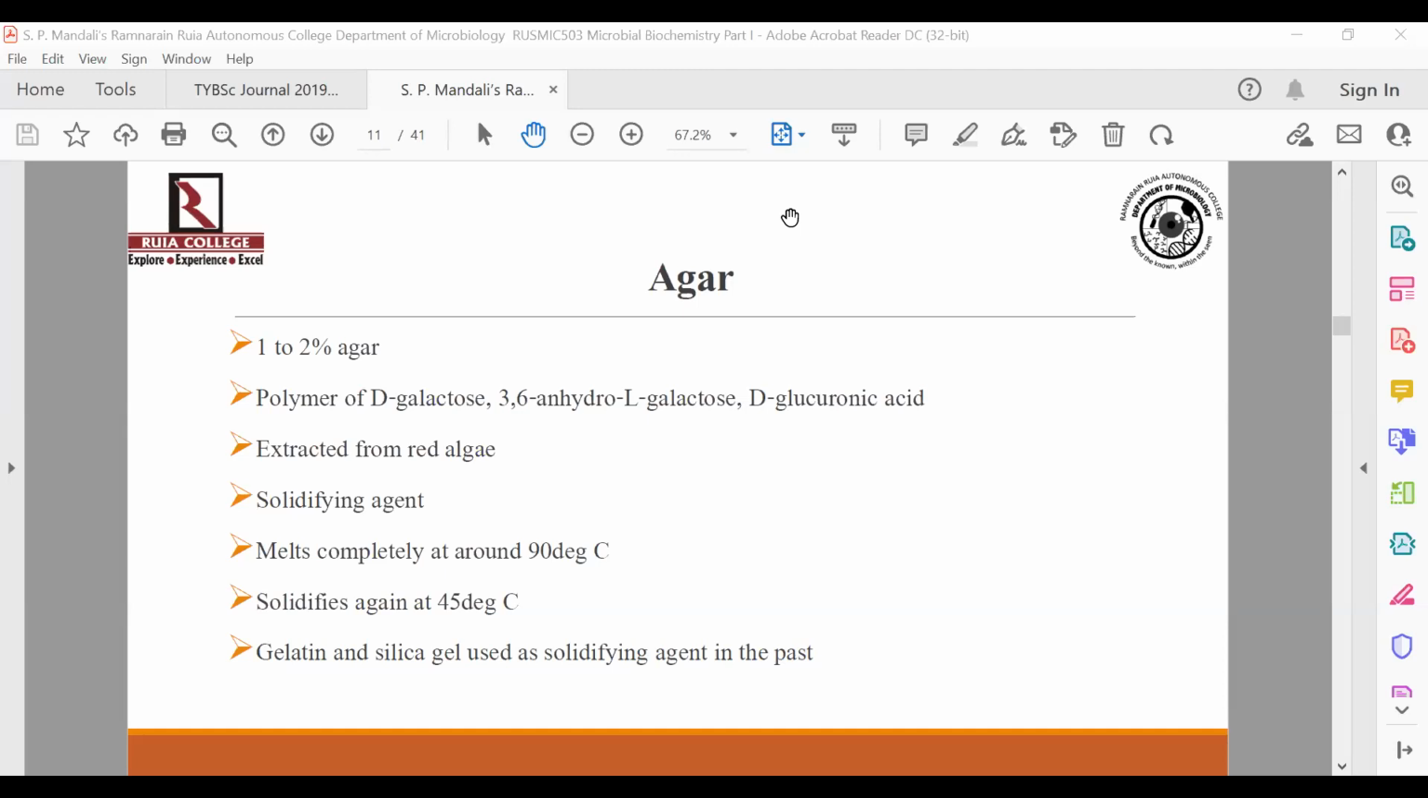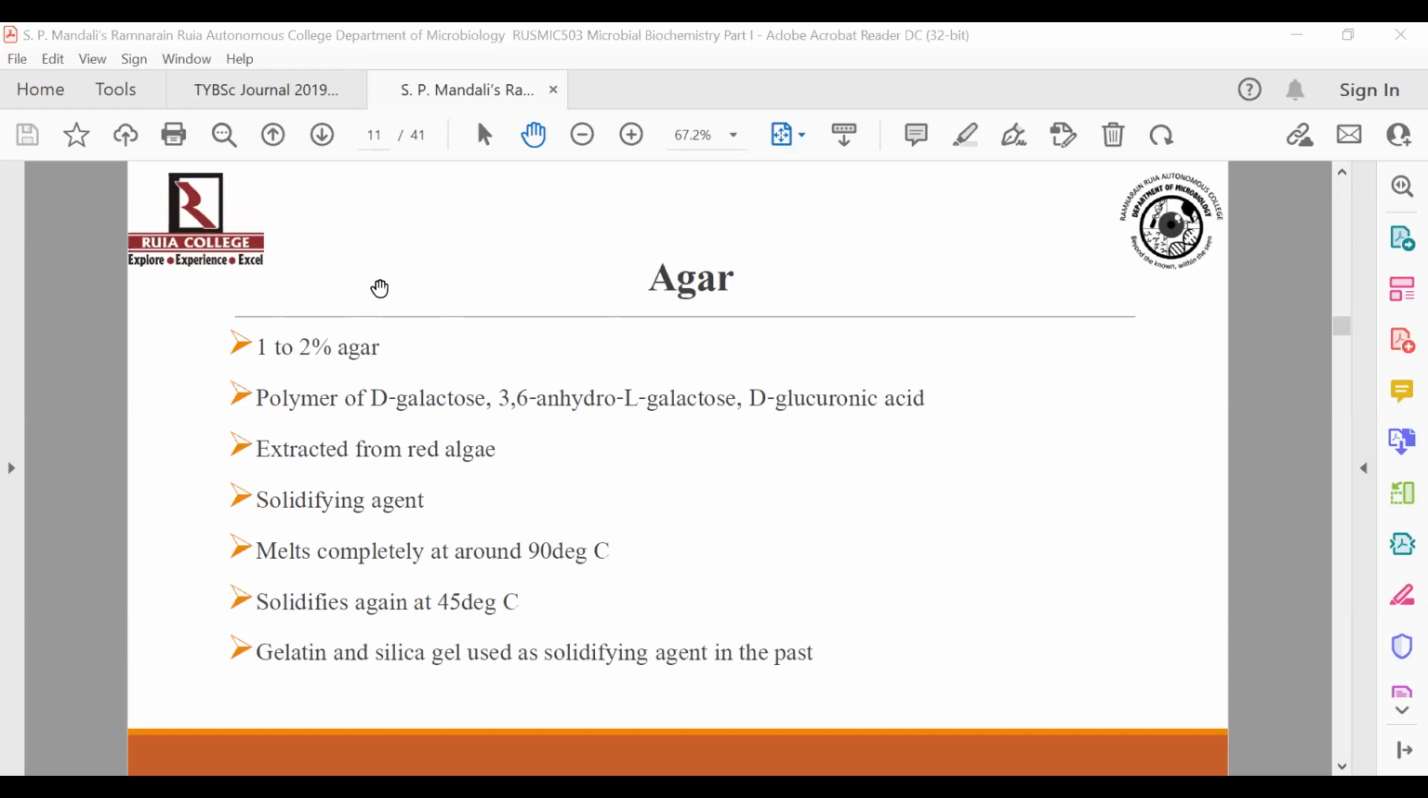Please understand that for a media to be solidified, the agar concentration has to be around 1 to 2%. So 1 to 2% of agar is the minimum concentration to solidify the medium. What do you basically mean by 1 to 2%? When you say 1%, it stands for 1 gram of agar in 100 ml of your nutritive medium. When you say 2%, it's going to be 2 grams of agar in 100 ml of your nutritive medium.